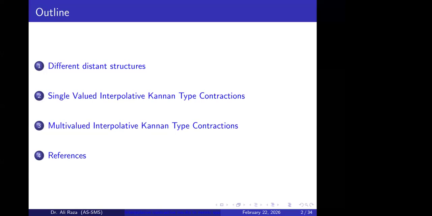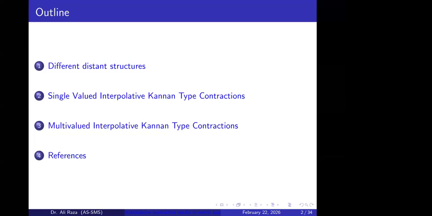Firstly, I will discuss the results when the corresponding contractions are single valued. Secondly, as Nadler extended the concept of Banach into set valued mappings, he used the construction of the Hausdorff distance structures. The last section of my talk will be related to that, where I will present the results of multi-valued interpolative Kannan type contractions, which are developed for Hausdorff distance structures.